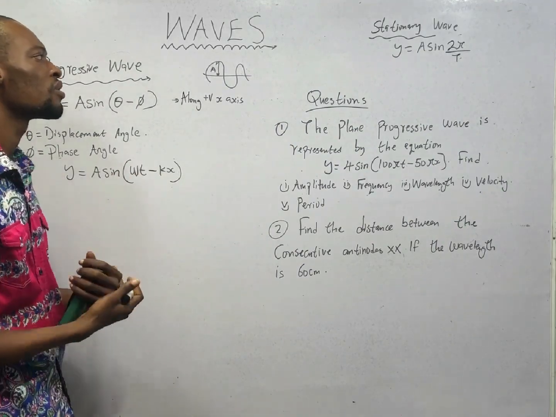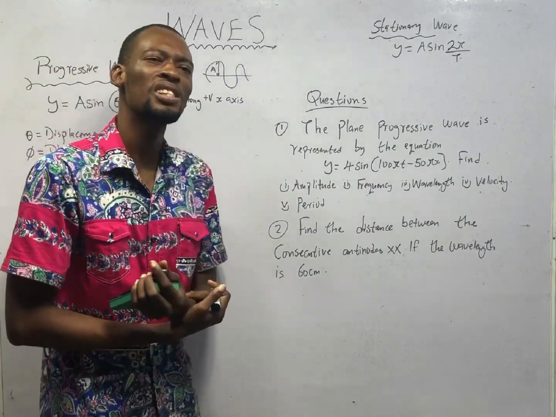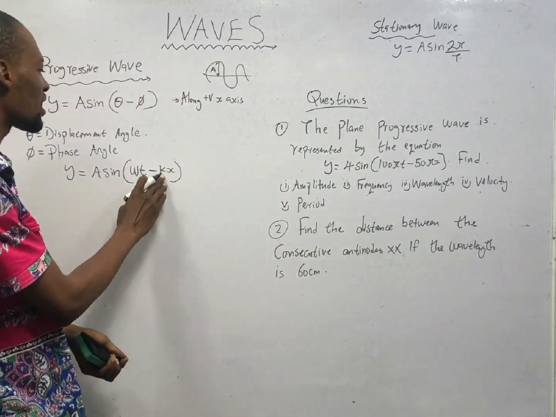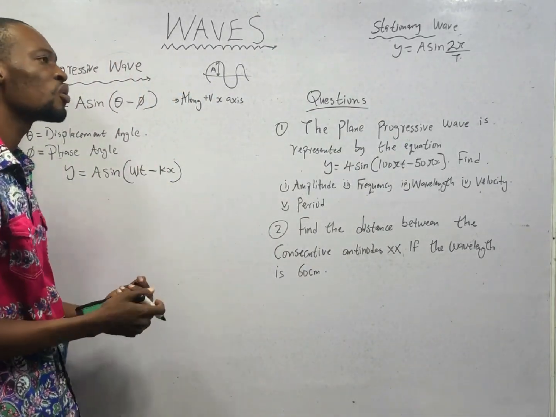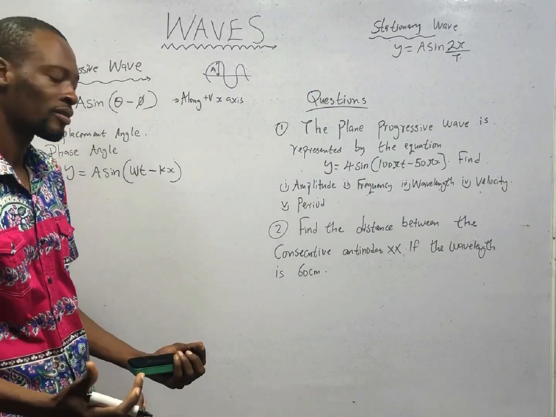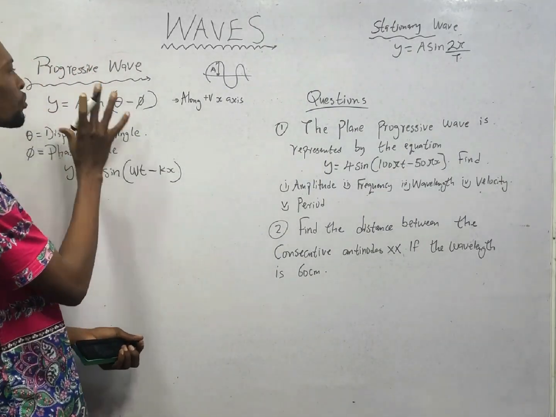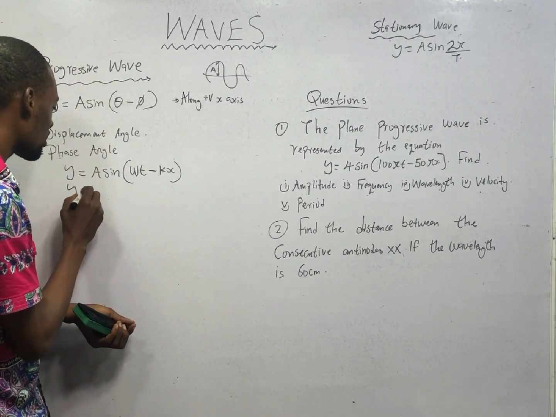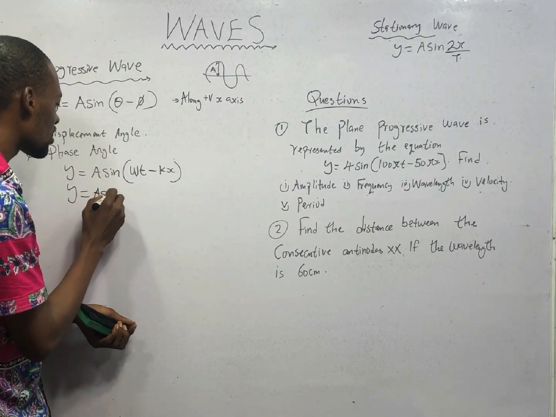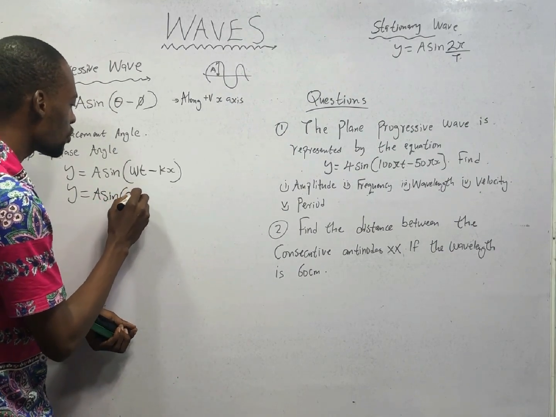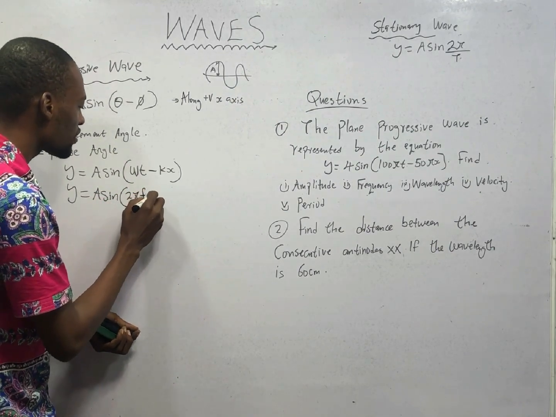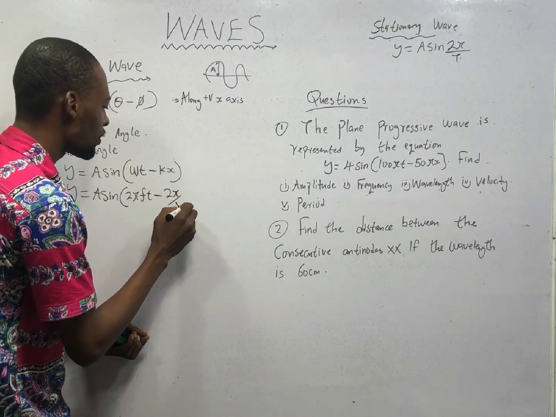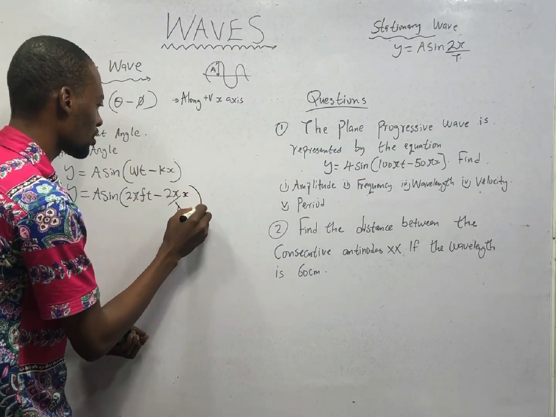What is w? Angular velocity w equals 2 pi f, like we already know. And what is k? k is 2 pi over lambda. Therefore, the progressive wave equation can be rewritten as y equals a sine (2 pi f t minus 2 pi over lambda x).